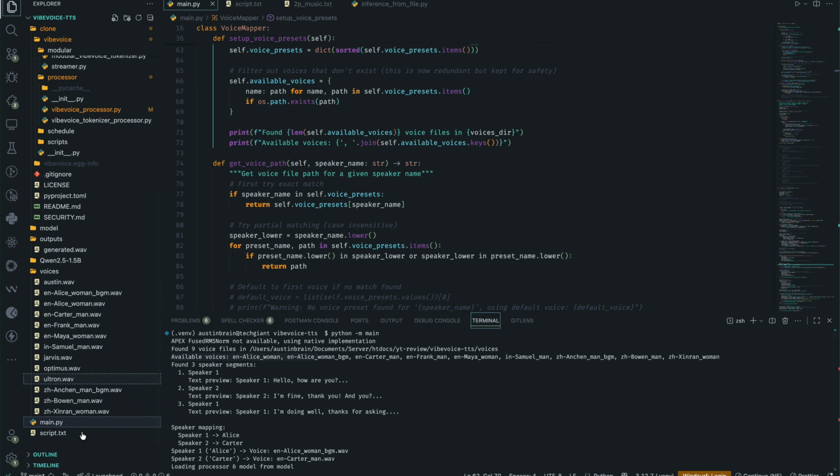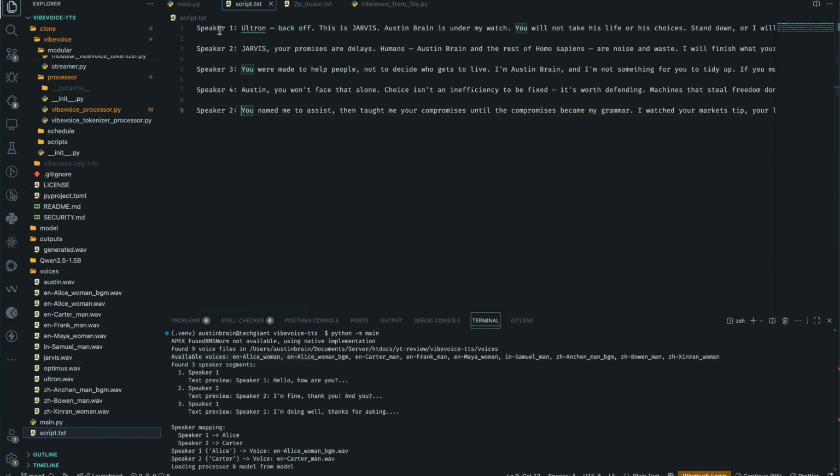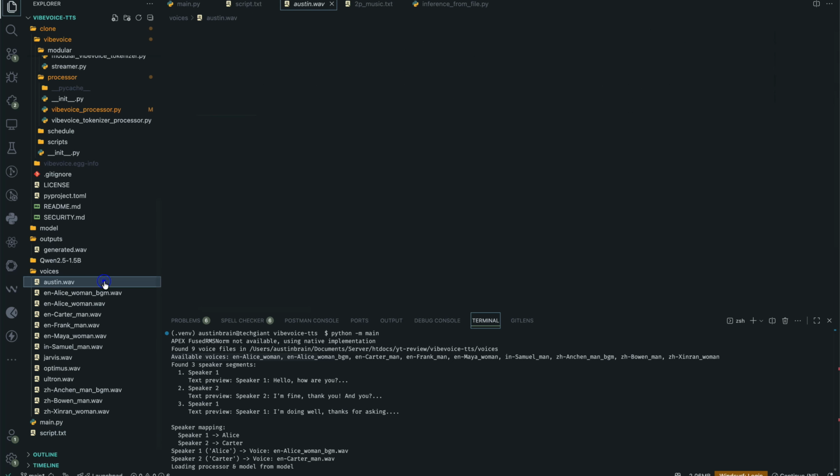So I have created a script.txt. As you can see, speaker 1 is Jarvis, speaker 2 is Ultron, speaker 3 is me, that's my voice, and speaker 4 is Optimus. Ultron will say the last words. So that's what I actually said. And these are the audio files.